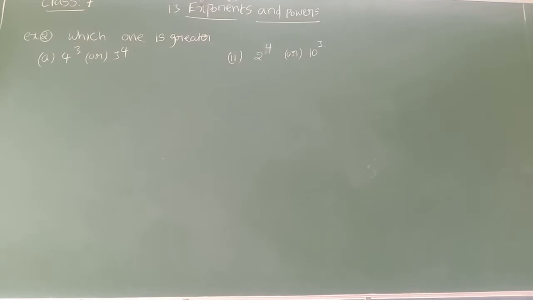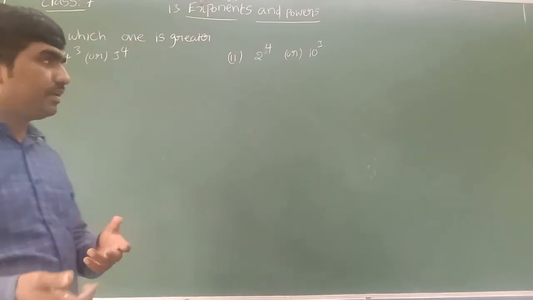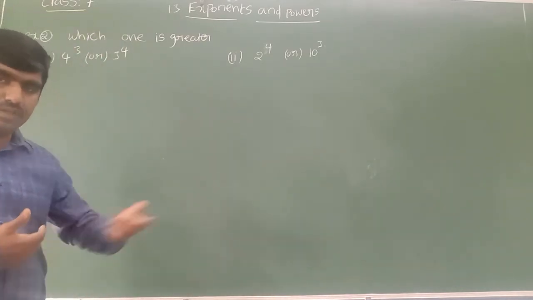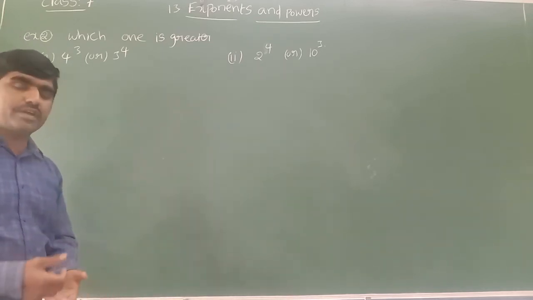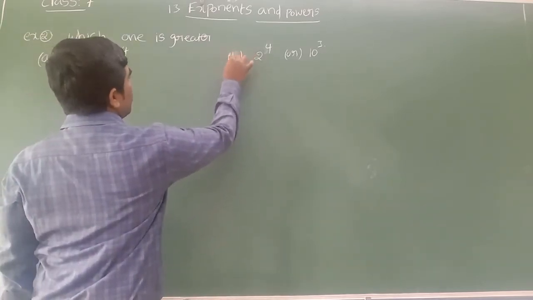Children, generally in whole numbers, we know how to identify the greater number and the smaller number. So here we have some numbers which are in exponential form. Let us see how to identify the greater and smaller number from this exponential form. Here they are asking which one is greater: 4 power 3 or 3 power 4.